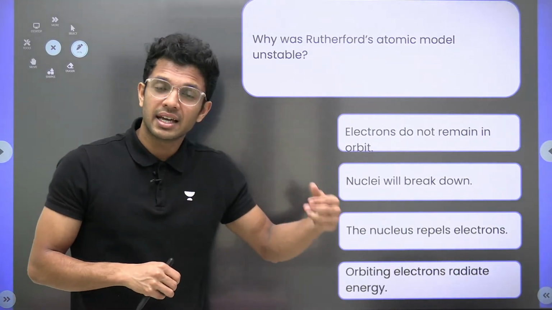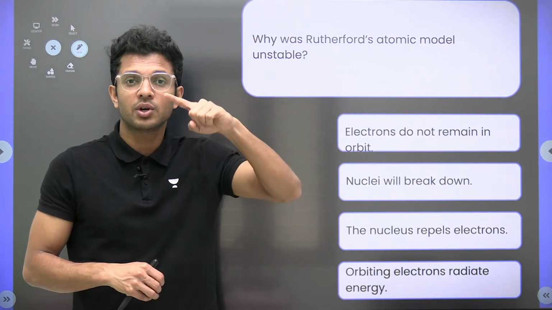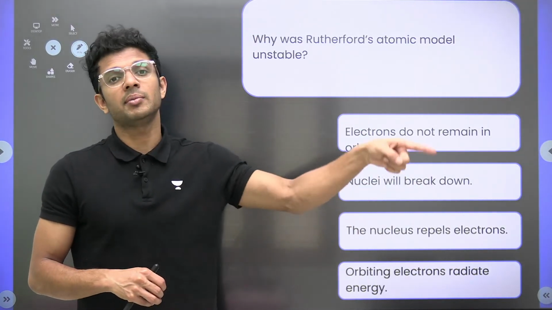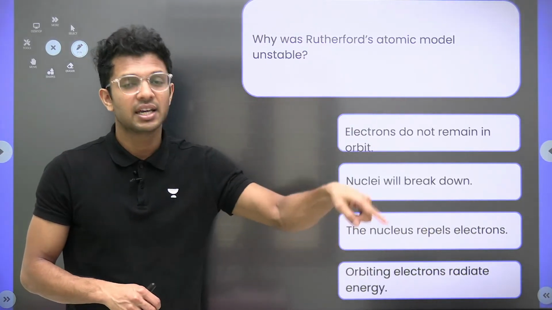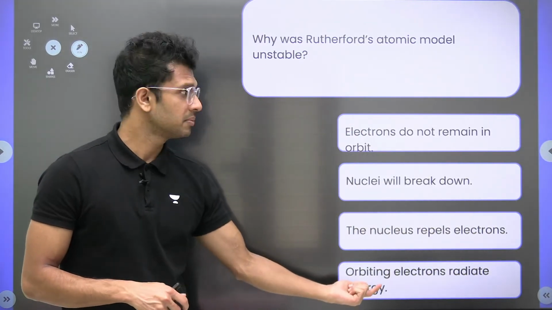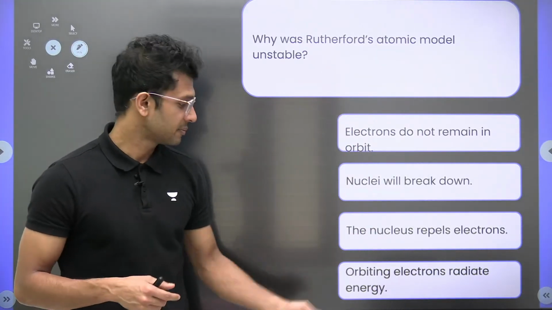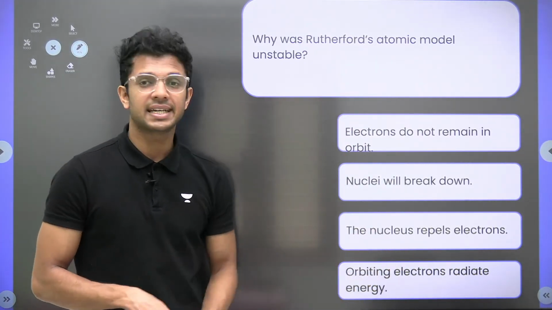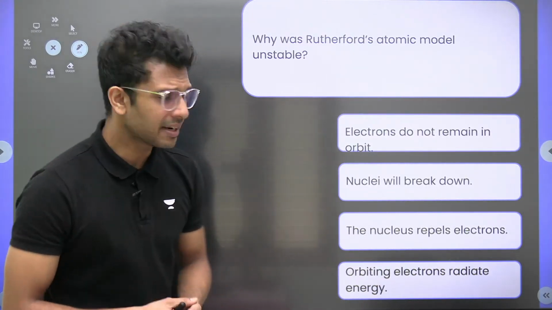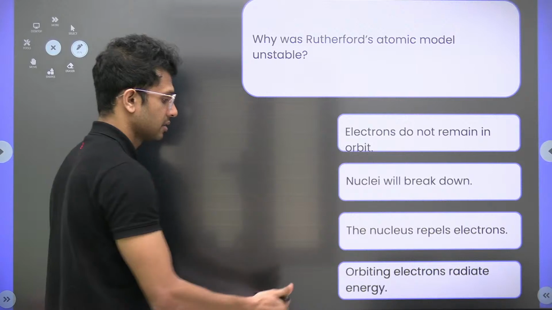So if the electrons keep on radiating energy, will they be stable in an orbit? No, they will keep emitting energy and finally fall into the nucleus. That was the problem with Rutherford's atomic model: orbiting electrons radiating energy made the model a failure.